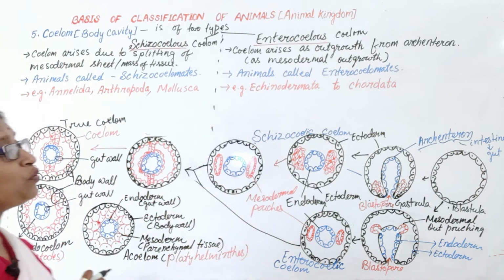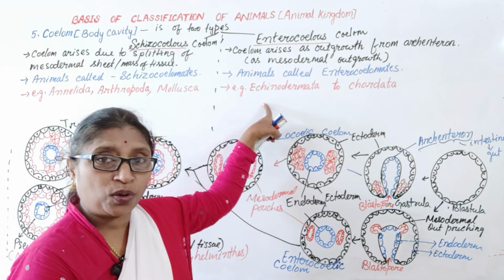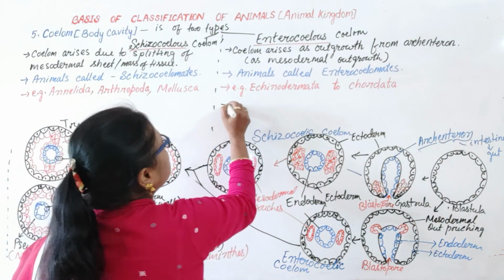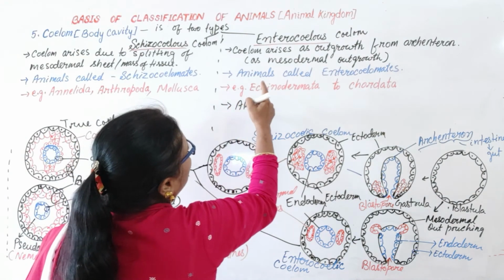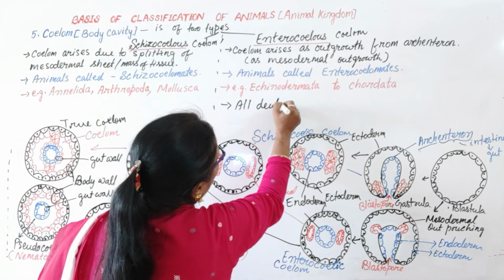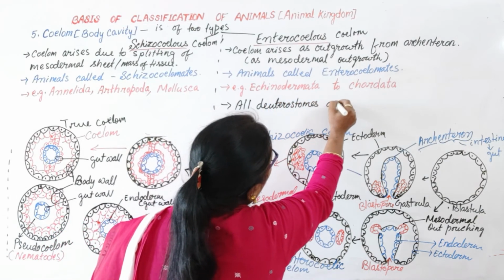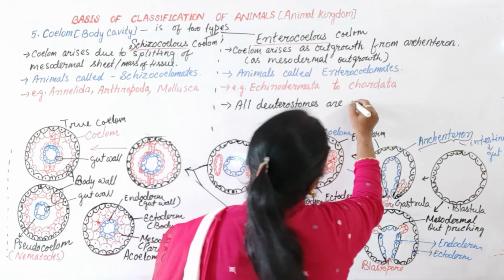Another thing you have to remember: all deuterostomes, Echinodermata to Chordata, are enterocoelomates.